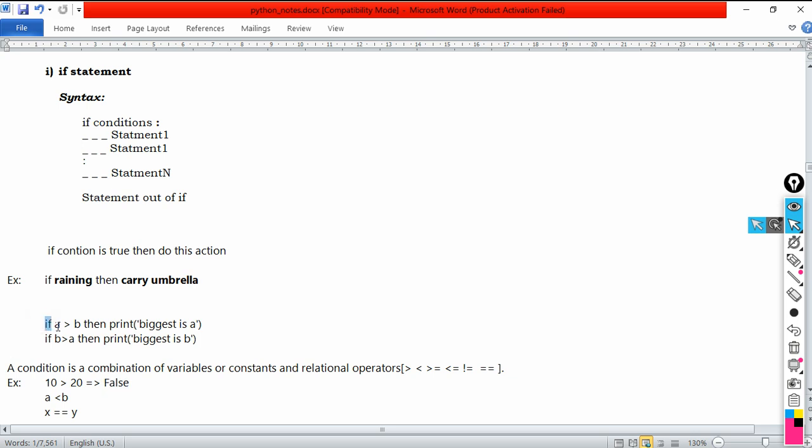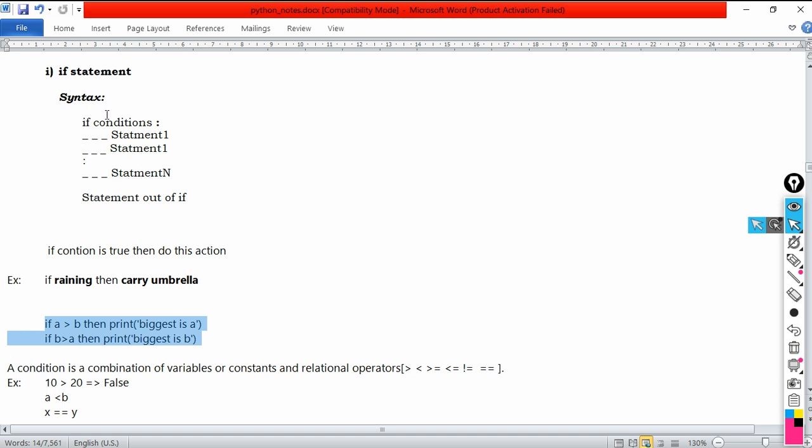So that is what we are saying: if this condition is true, then perform this statement or execute this statement. If you want to write such statements in Python, then we have to use the if statement. And how you write, the syntax you have to follow, this is the syntax you have to follow. What I wrote is not the syntax; just for understanding purpose, I have given this one.